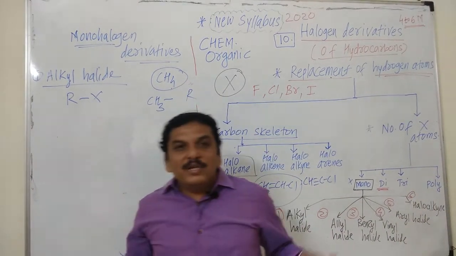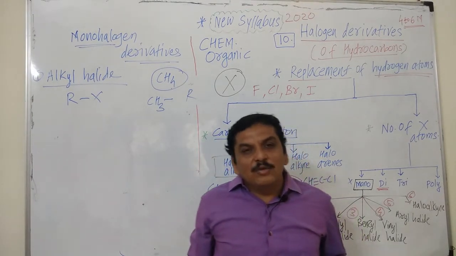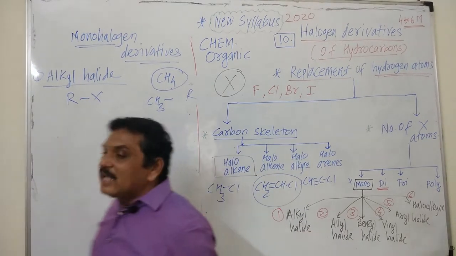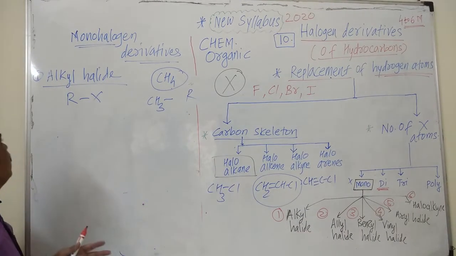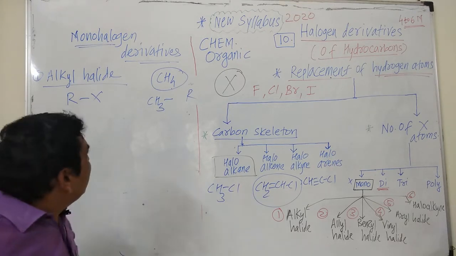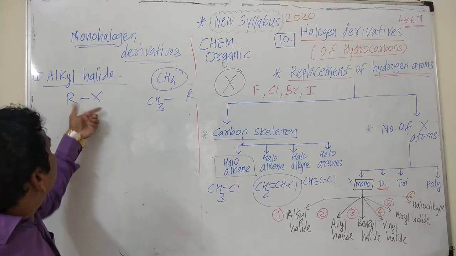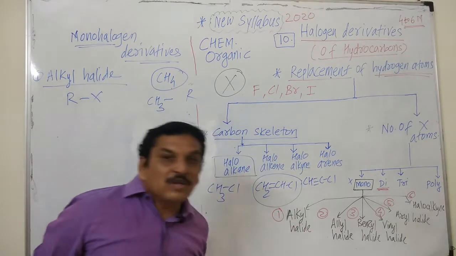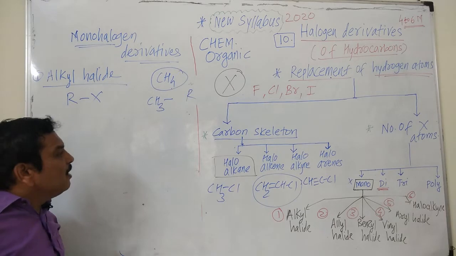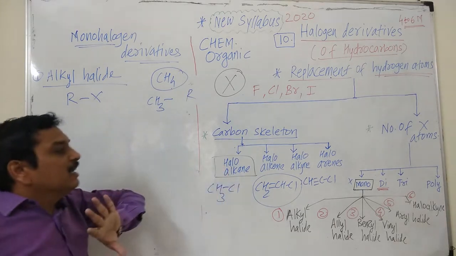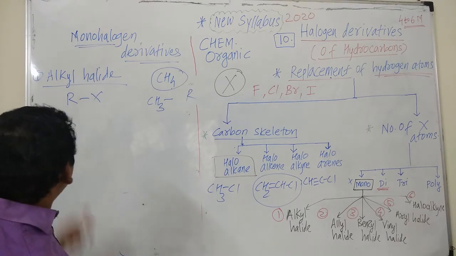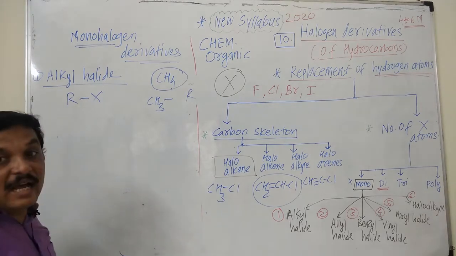And the alkyl group is of three types: primary alkyl group, secondary alkyl group, and tertiary alkyl group. We will see the example of each of that: primary alkyl halide, secondary alkyl halide, and tertiary alkyl halide. Before that, alkyl halide means monohalogen derivatives of alkanes. Now I am saying monohalogen derivatives of alkanes or haloalkanes. These alkyl halides are haloalkanes, and hence these are represented as RX.